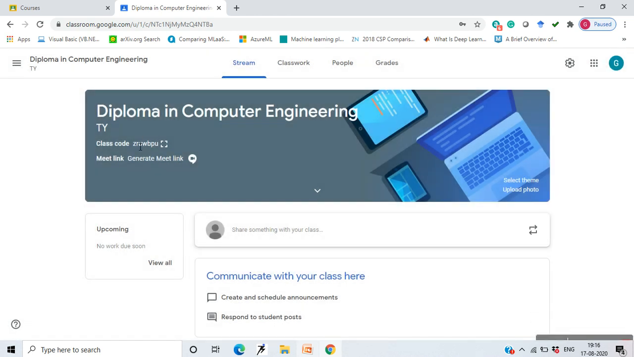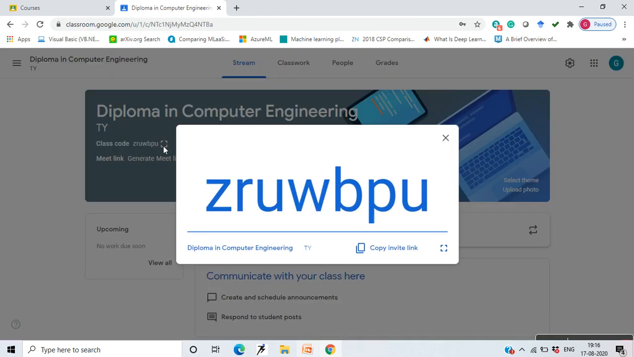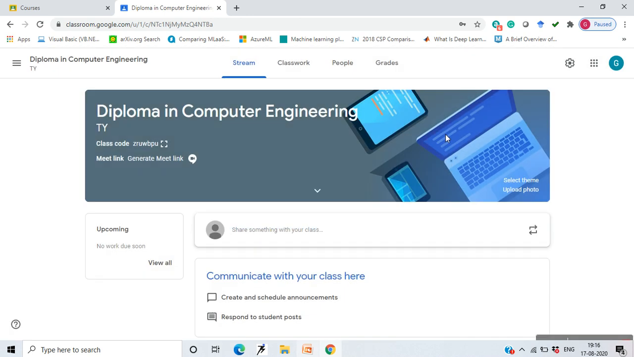Now this is the Google class code that you can share. You can display this, okay, or you can copy the invite link and share it with the students through WhatsApp groups or mail them. You can share the code with the students. If they log in to the Google Classroom with the Gmail and join a class, they'll be asked for a code. Then if they enter this code, they will be automatically added to your Google Classroom.